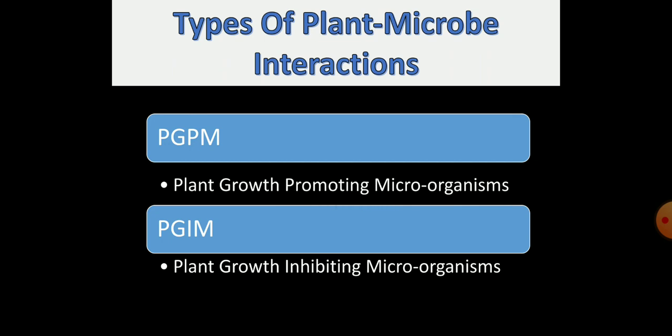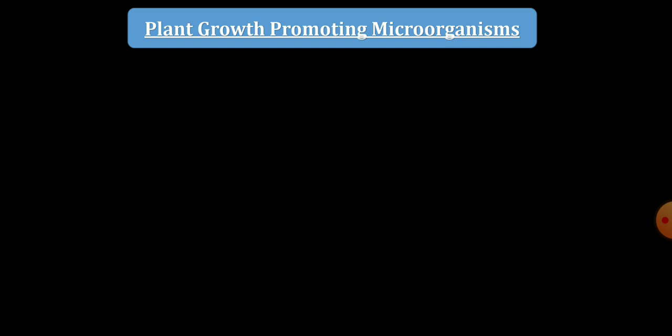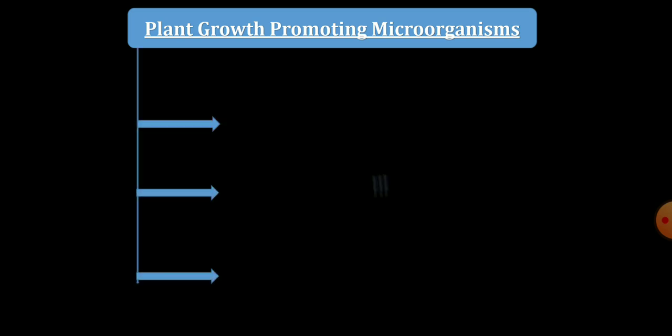The types of plant microbe interactions are PGPM, that is plant growth promoting microorganism, and the second one is PGIM, that is plant growth inhibiting microorganisms. First, we will see about the plant growth promoting microorganisms.